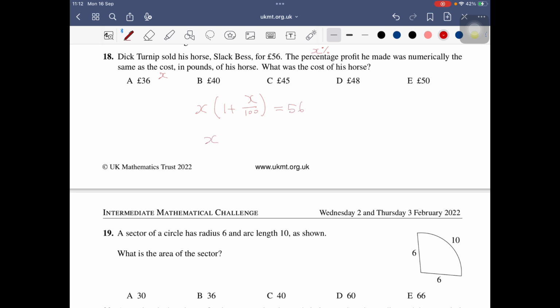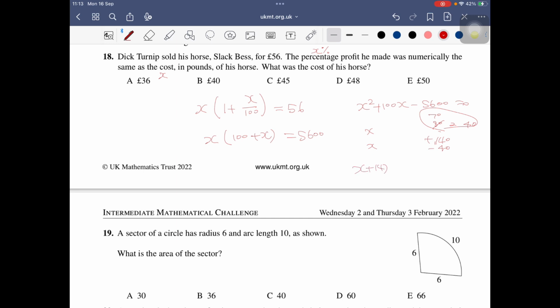So here X times (100 plus X) becomes 5,600. So X squared plus 100X minus 5600. 70, 80, 140 and 40, plus and minus.